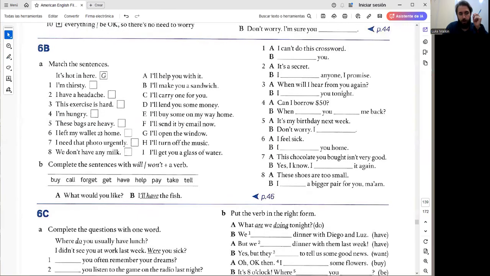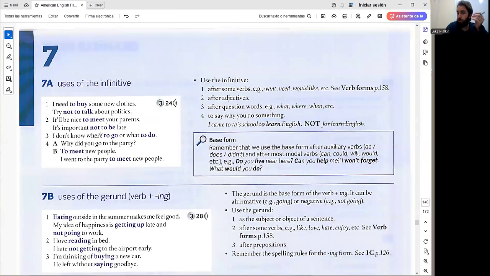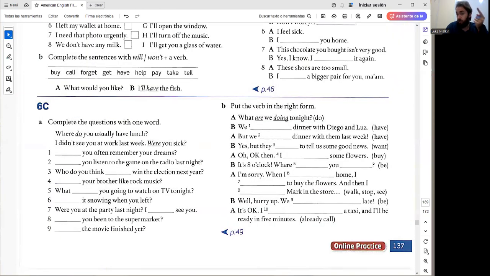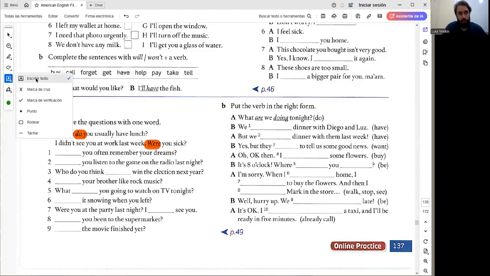Okay, let's practice because we need to know what tense to use and how to construct it. That's what we are testing here. In 6C, we complete the questions with one word. For example, where do you usually have lunch? Present simple. I didn't see you at work last week. Were you sick? Past simple. Okay, pause and complete 9 questions.